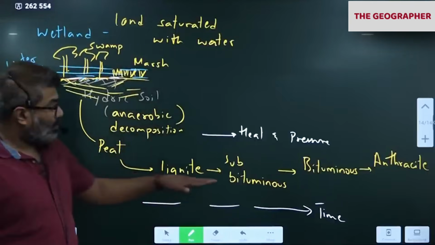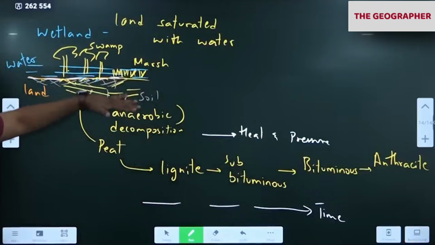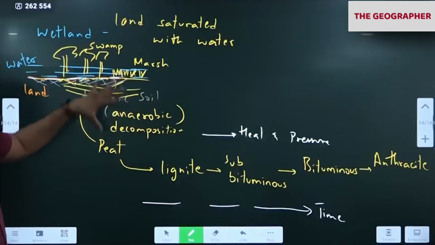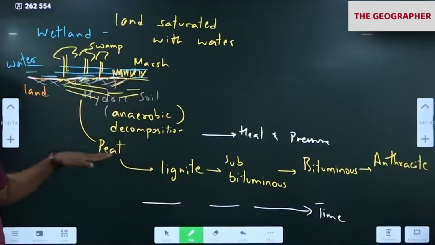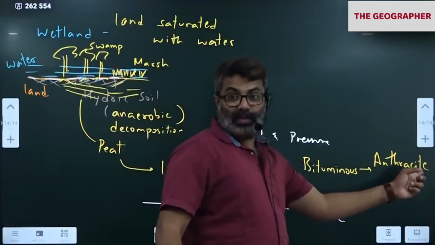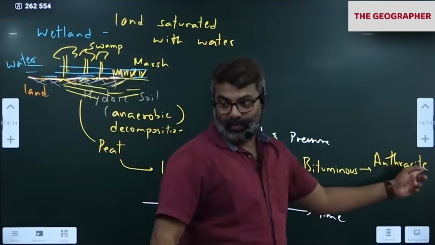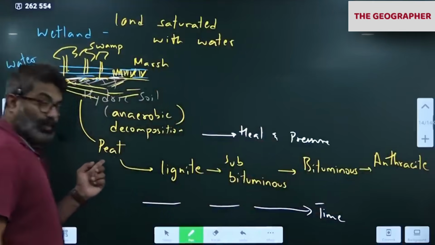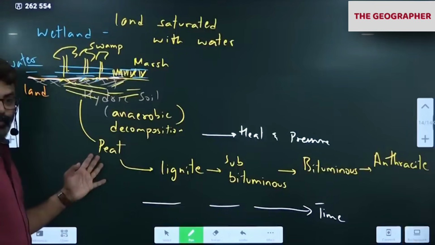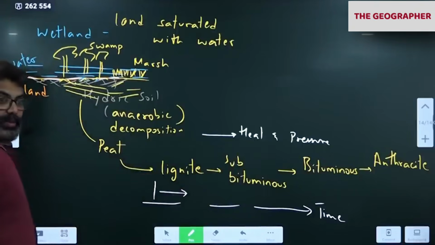Over a period of time, because of heat and pressure within the soil, in an anaerobic environment, the carbon gets stored, trapped, and becomes coal. The best quality coal is anthracite, the final one. Rich in carbon means more energy if you burn. Low quality is peat, so nobody uses peat. They start using from lignite onwards.